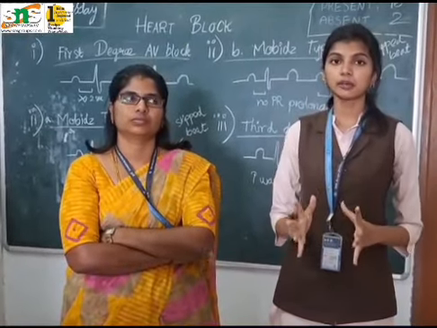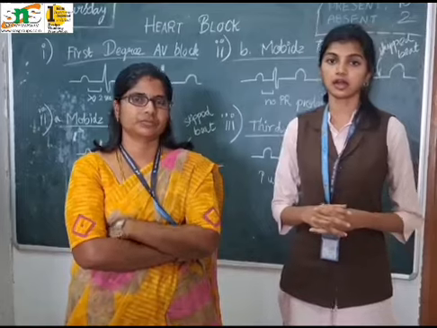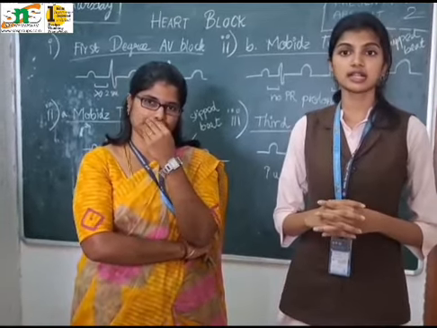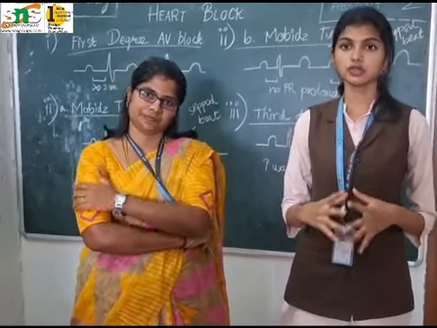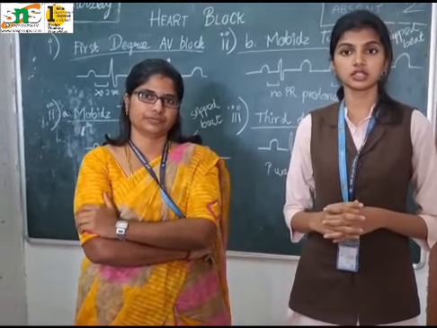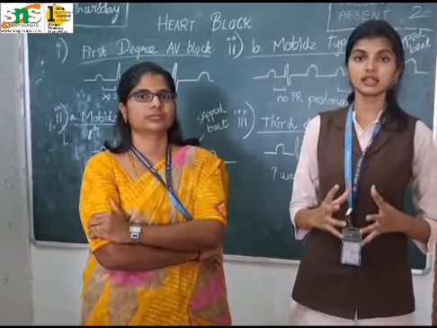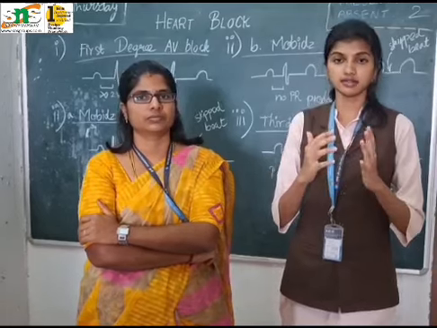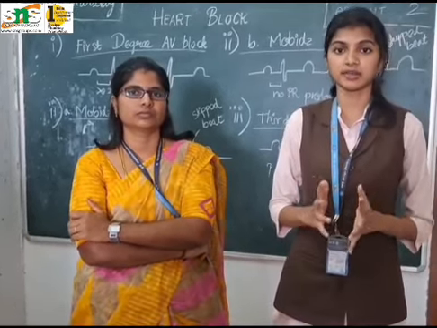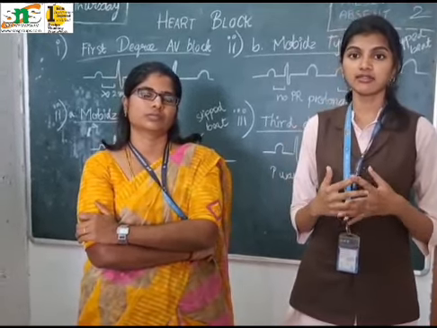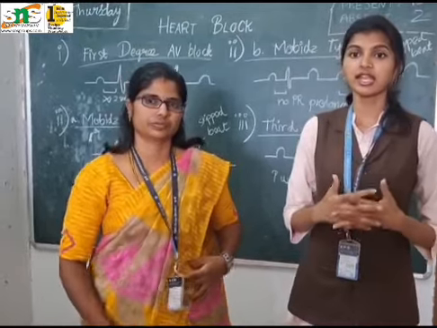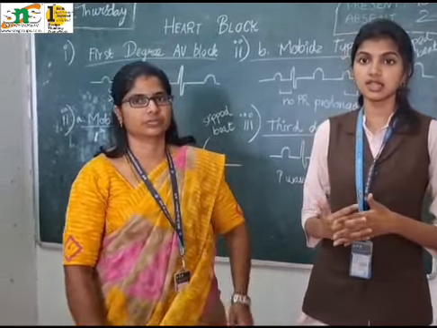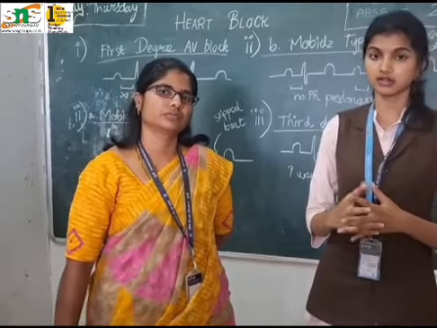Now I'll elaborate on the first degree heart block. First degree AV block is a condition where there is delayed conduction through the AV node, but all impulses are conducted to the ventricles. So nothing here is actually blocked. There is only a delay in the conduction. It is not completely blocked. In this condition, the AV node conduction is prolonged. Every atrial impulse still reaches the ventricles, and there is no dropped beat here.